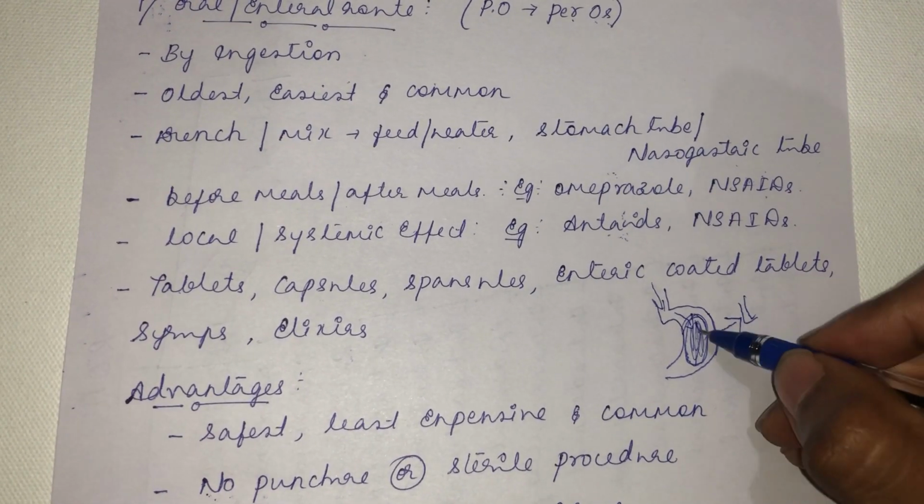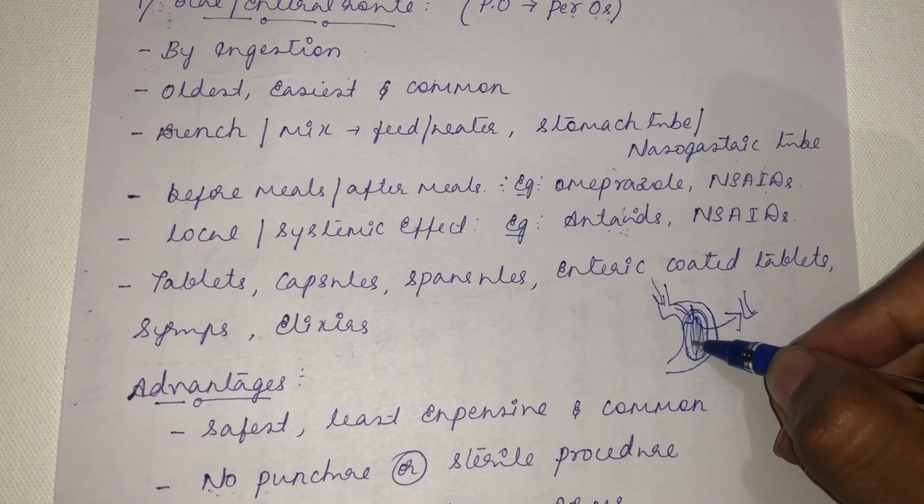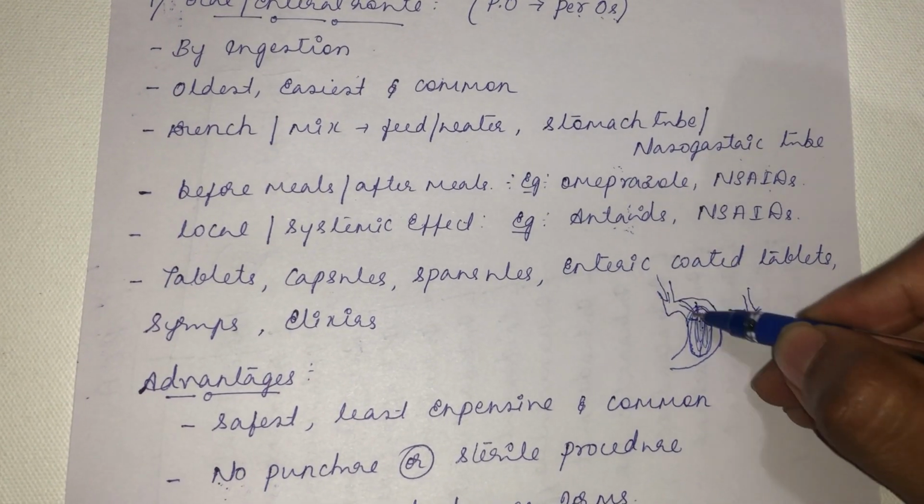So it will not go into circulation. Its effect will be localized. It will only neutralize the acid present in the stomach, so produce the antacid action. So antacid is having a localized effect given through the oral route.